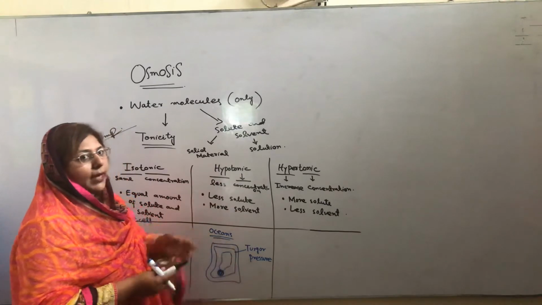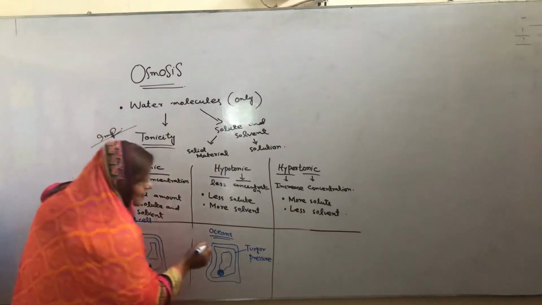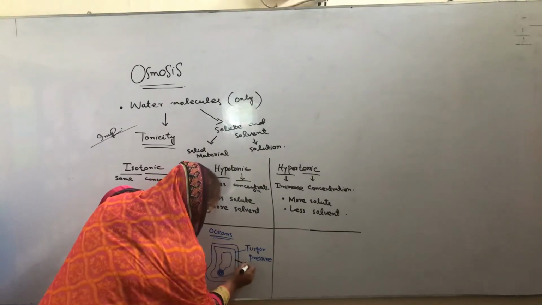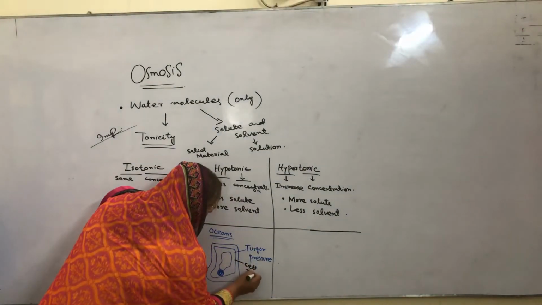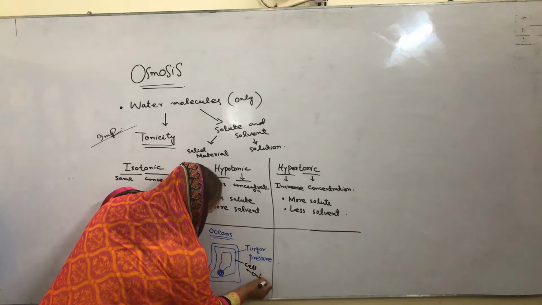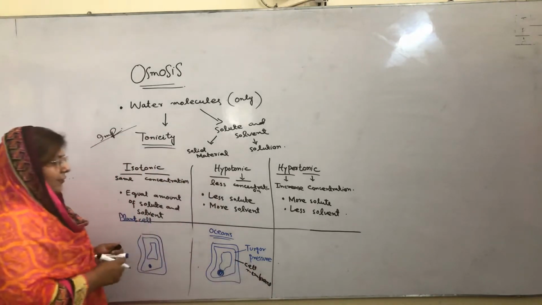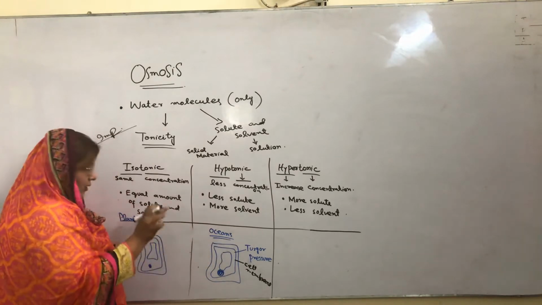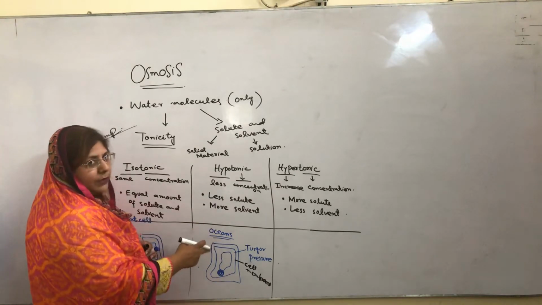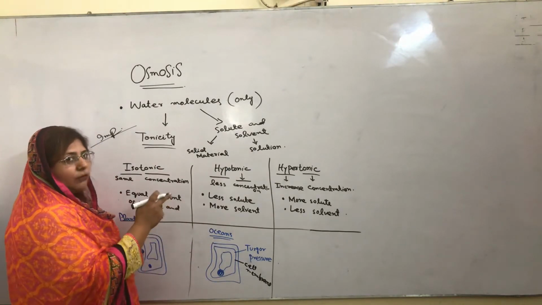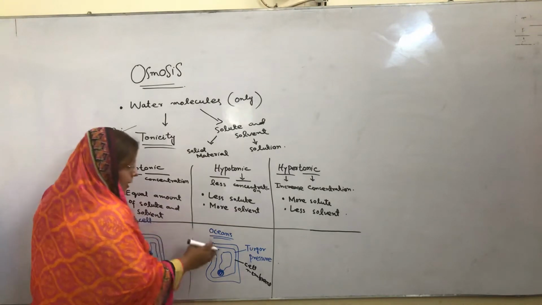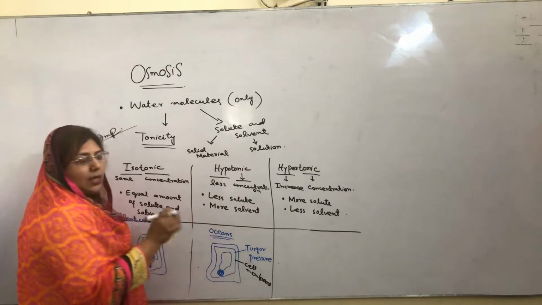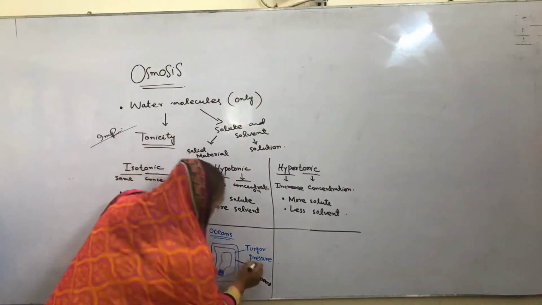So due to that, pressure will exist on the cell membrane. The pressure which exists on the cell membrane due to the pressure of the water molecules in and out of the body, that is called turgor pressure, and the process is called turgidity.